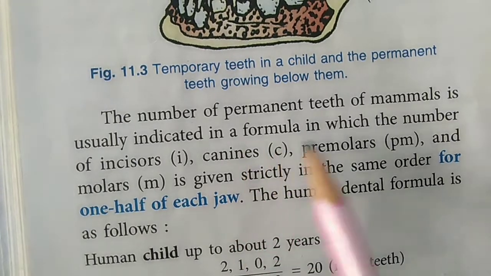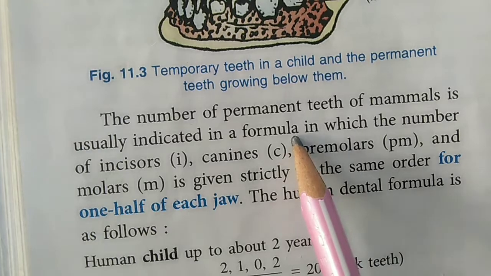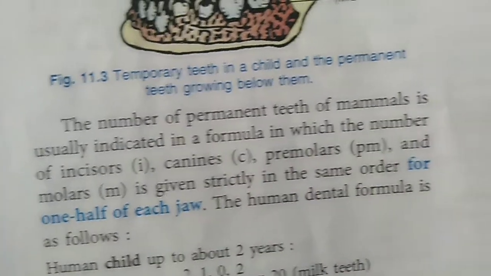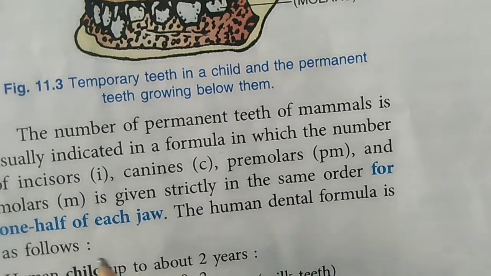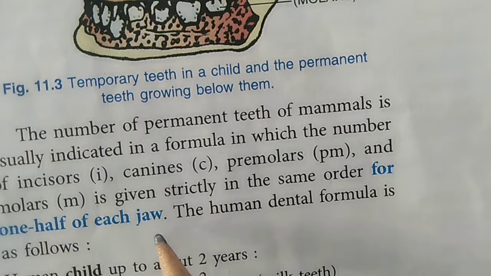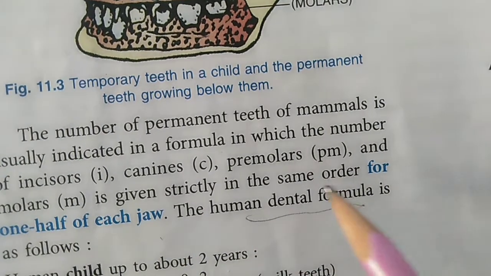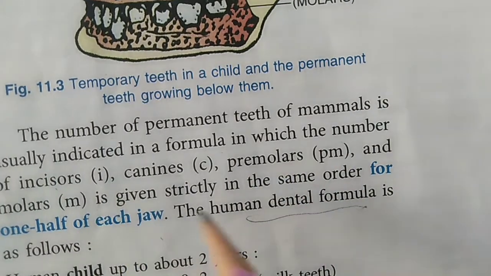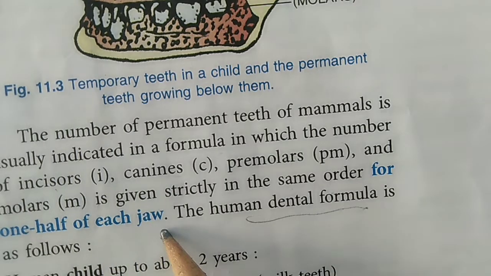Now the number of permanent teeth of mammals is always indicated in a formula, and in this formula the number of canines, number of premolars, and then molars and incisors is given in the same order for one half of each jaw. डेंटल फार्मूला का मतलब क्या होता है कि इसमें नंबर ऑफ इंसीजर्स, कैनाइंस, प्रीमोलार्स और मोलार्स, दे आर ऑलवेज गिवन इन द सेम ऑर्डर फॉर वन हाफ ऑफ ईच जॉ.